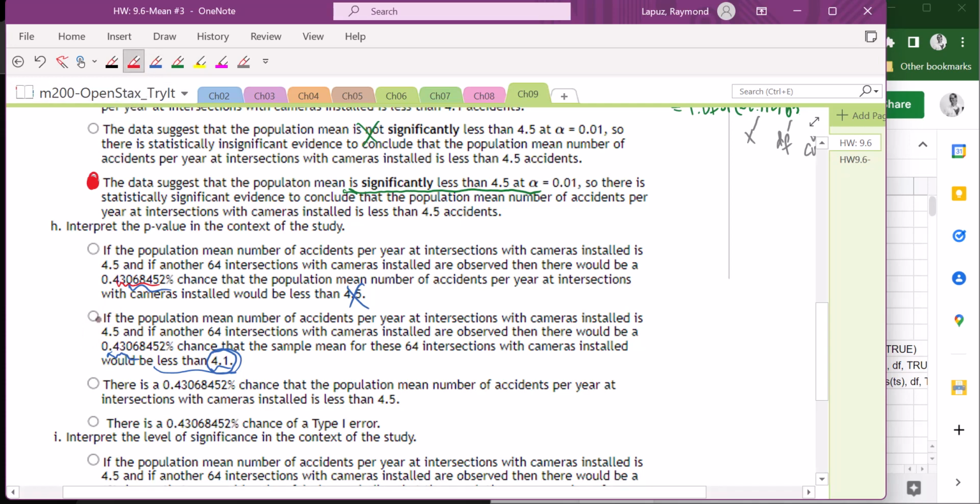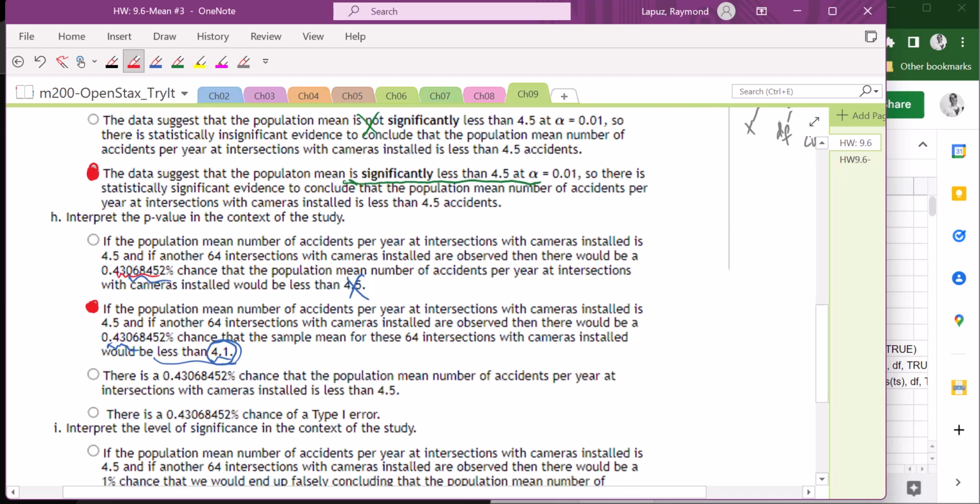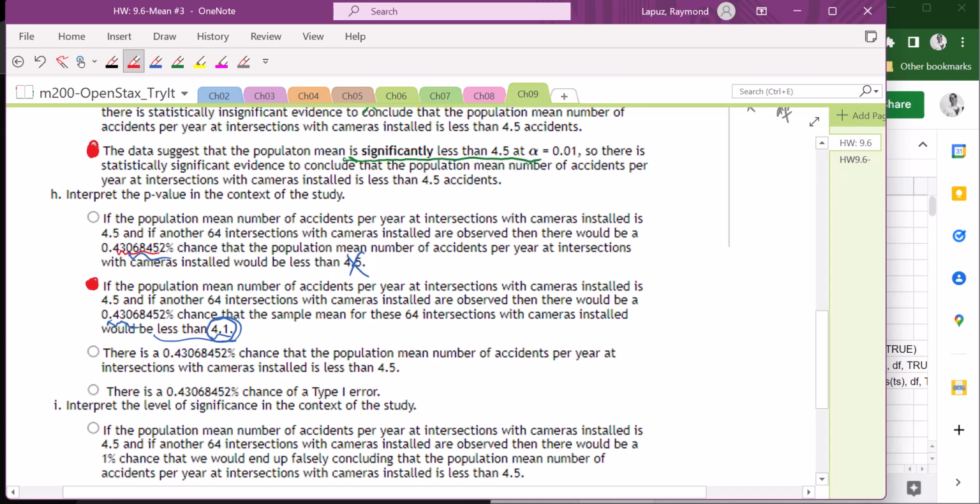This is what the probability value means. This is what the p-value means. We don't need to look at the rest, but if we look at it, there's this chance, this is the p-value again, that the population mean number of accidents is less than 4.5. That's not really what that's saying. We need to include in the statement the sample size that we're collecting and the fact that this is going to be less than 4.1.